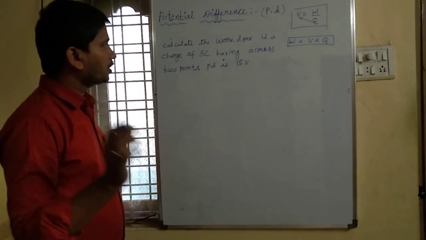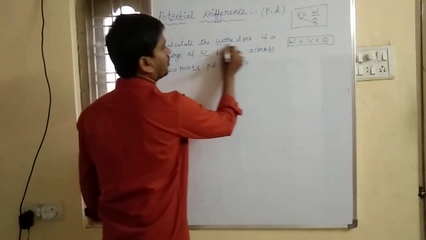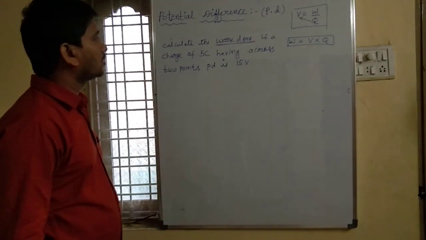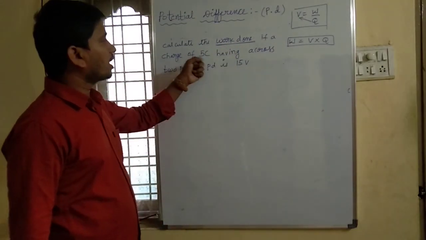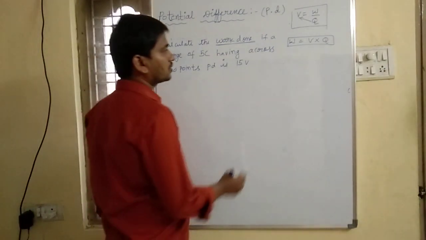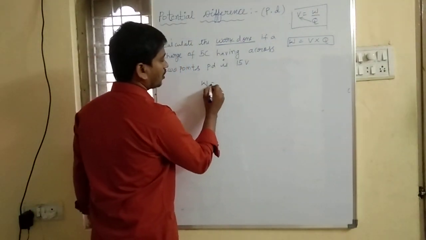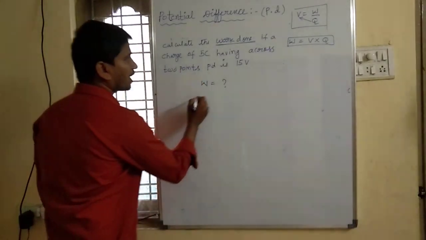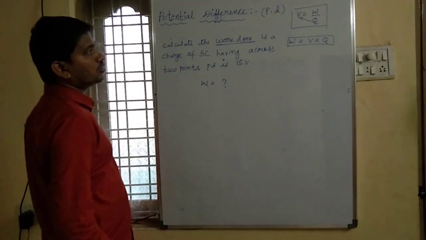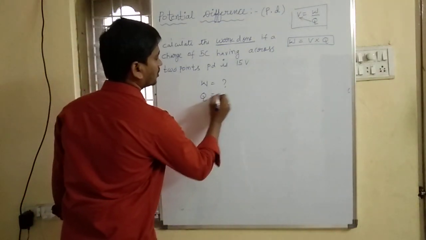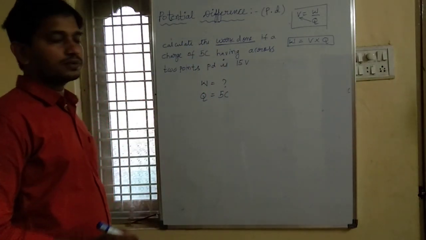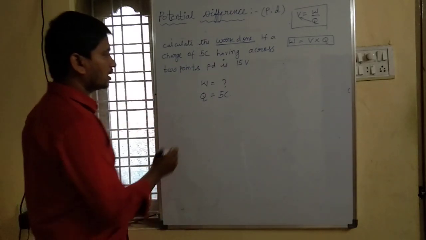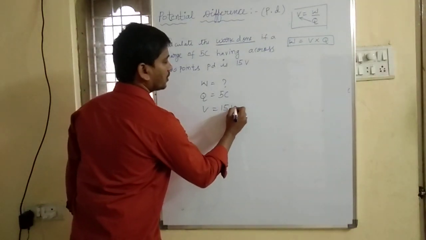Try to understand the question. They are asking to find out the work done. The charge of 5 coulombs is given, so Q is 5 coulombs. The potential difference is given as 15 volts.